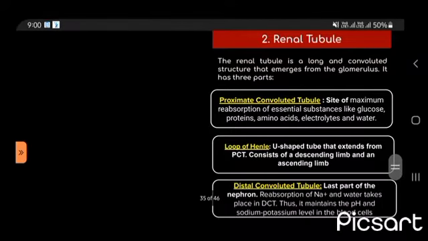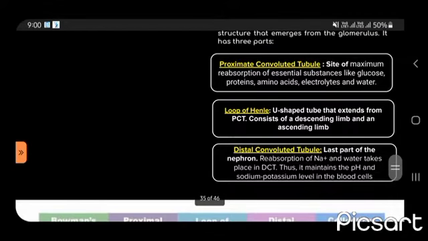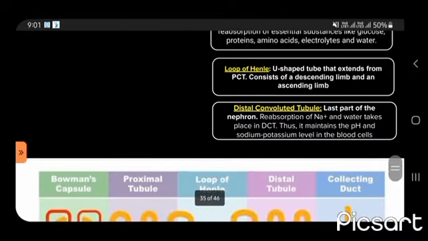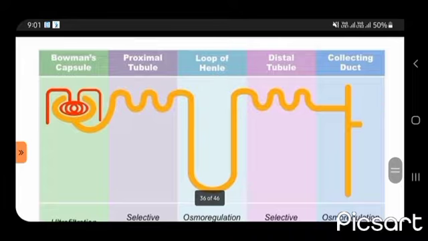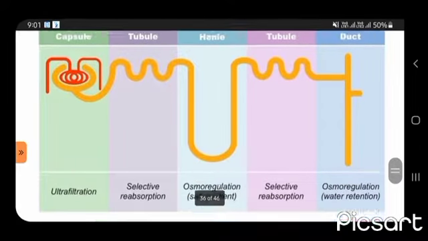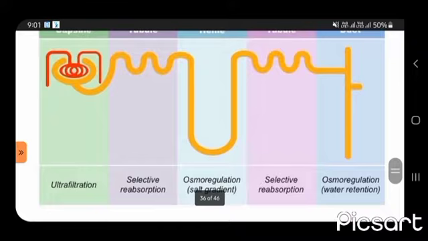Now next is the renal tubule. The renal tubule is a long and convoluted structure that emerges from the glomerulus. It has 3 parts: PCT, proximal convoluted tubule, site of maximum reabsorption; loop of Henle, U-shaped; DCT, distal convoluted tubule, last part of the nephron. This is Bowman's capsule, this is PCT, this is loop of Henle, this is DCT, and this is collecting tubule. Bowman's capsule function is ultrafiltration.